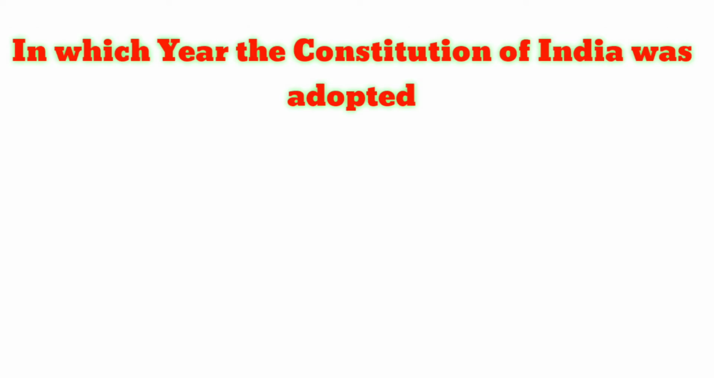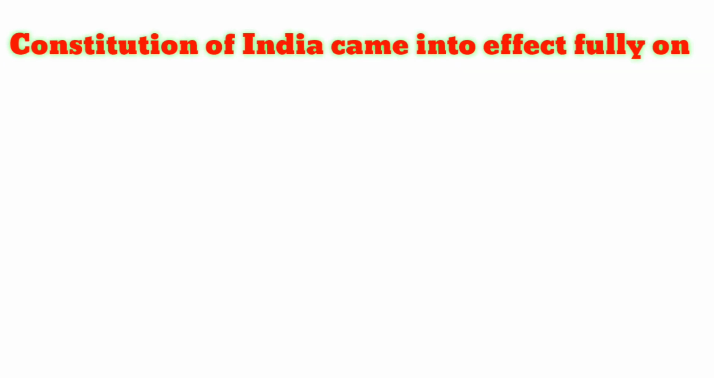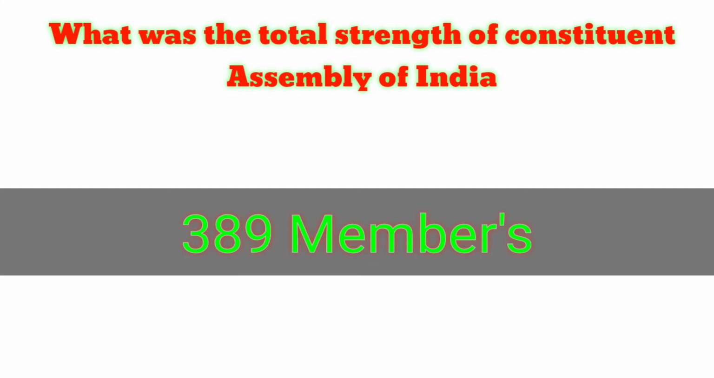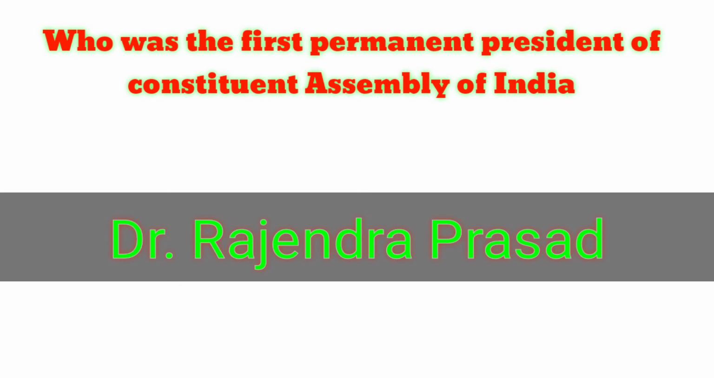In which year the Constitution of India was adopted? 26 November 1949. Constitution of India came into effect fully on 26 January 1950. What was the total strength of Constituent Assembly of India? 389 members. Who was the first permanent president of Constituent Assembly of India? Dr. Rajendra Prasad.